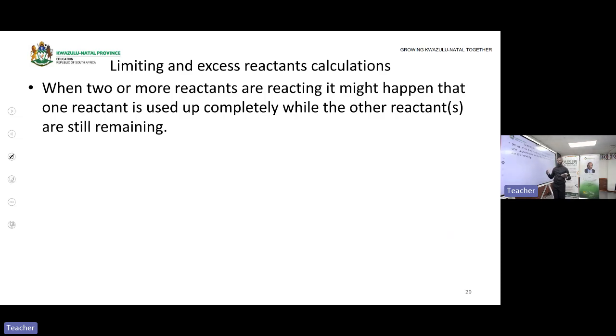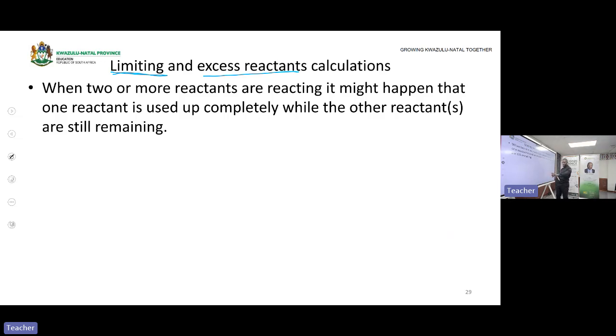Now you need to understand a simple concept, grade 12. Immediately you talk about the limiting, this just implies it's limiting something. Something from what? From reacting so that they can form even more products. So once they tell you there's a limiting reactant, it means the other reactant will have to be excess because it was limited by the reactant that is the limiting. And when they talk about the excess reactant, it means there's a reactant that was the limiting in this particular question. So the examiners might not say to you, this one is limiting and this one is excess.